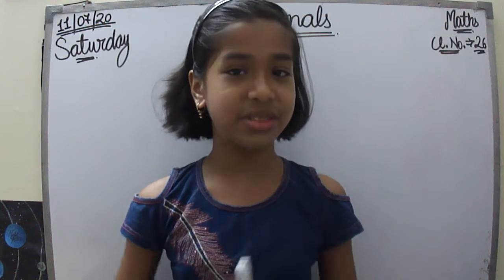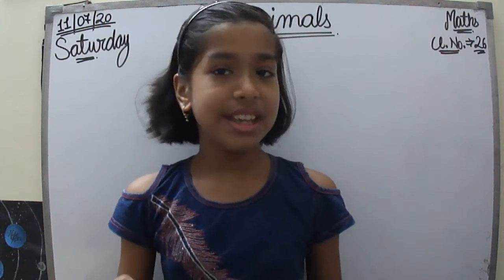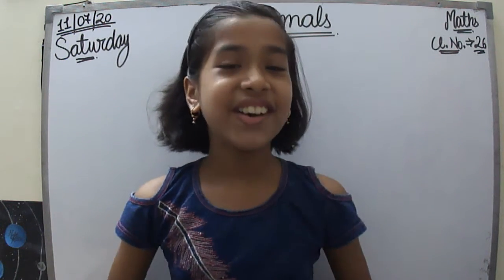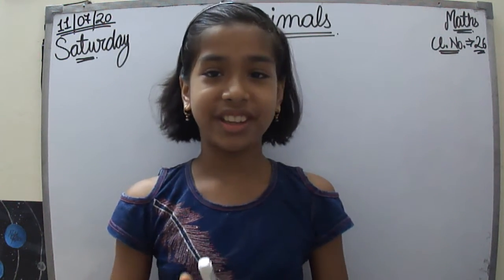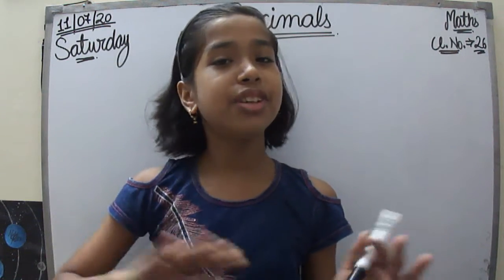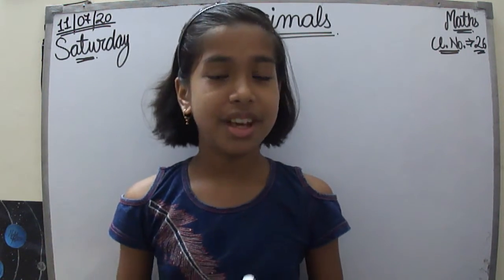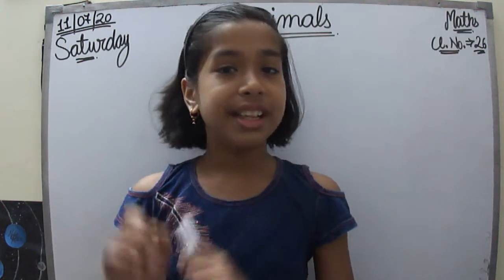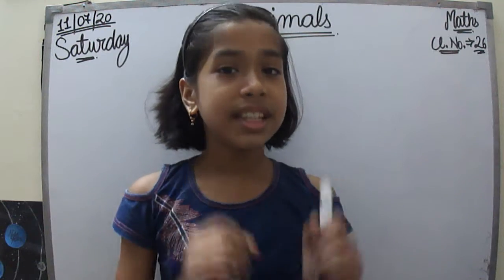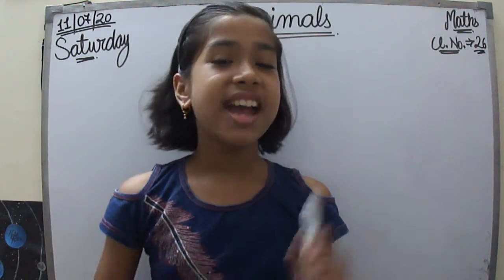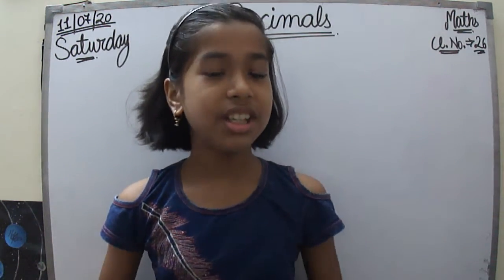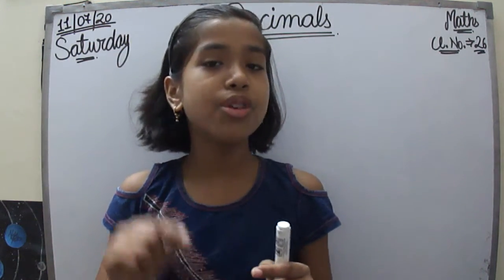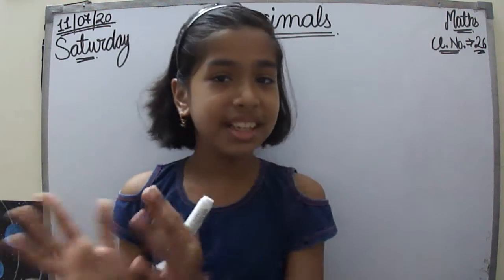So I have a question for you. Why is there one more day in the leap year? So now let's talk about that question. As we all know, after 4 years there is one leap year which comes after 4 years. Now in the leap year there are 366 days and in the normal year there are only 365 days. So why is there one extra day in the leap year?